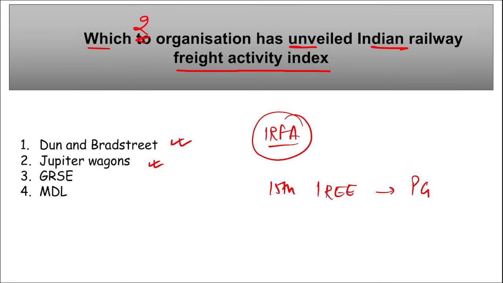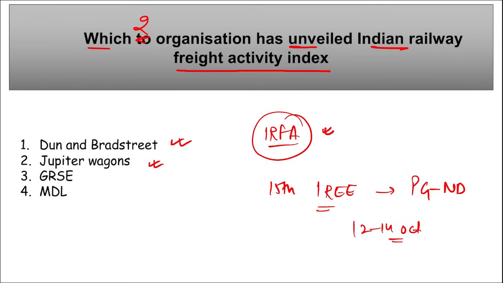This was going on in Pragati Maidan in New Delhi, during which this IRFA was launched. This 15th edition of International Railway Equipment Exhibition was from 12th to 14th of October in 2023, and during this only this IRFA was launched.